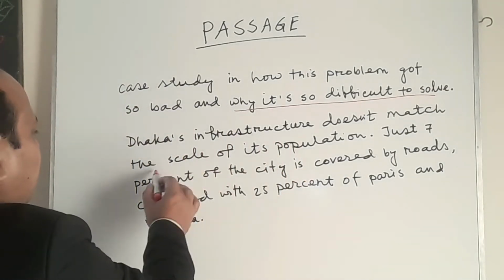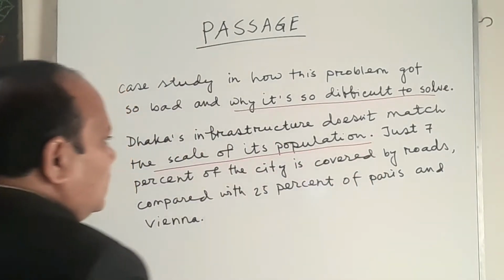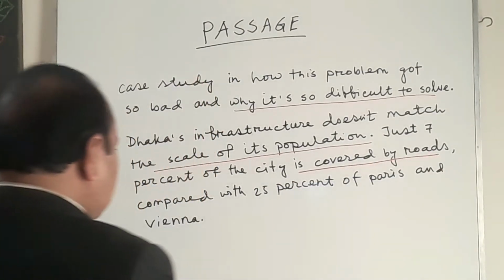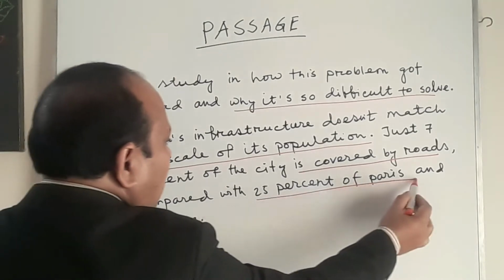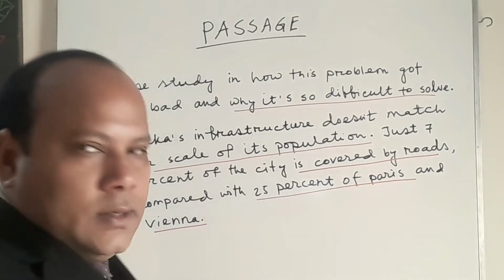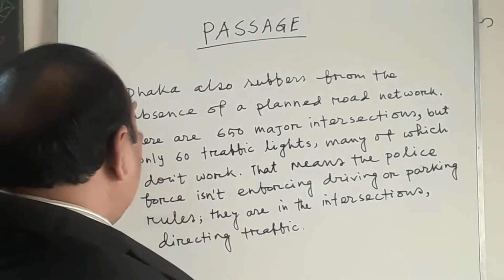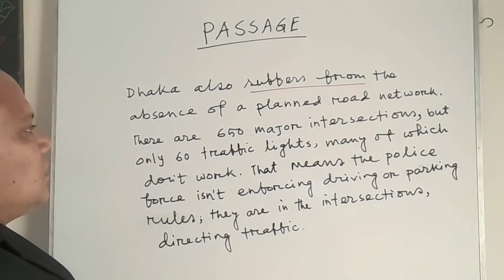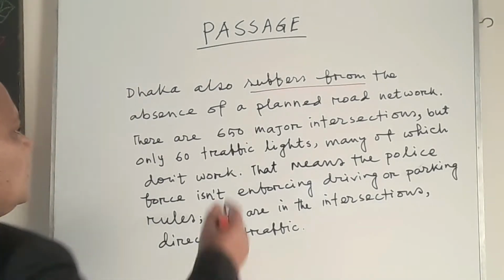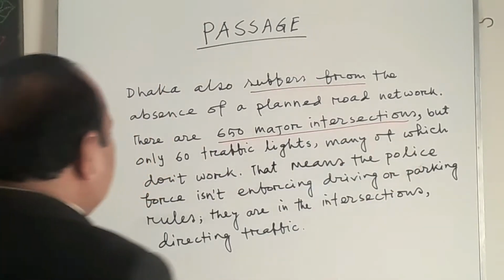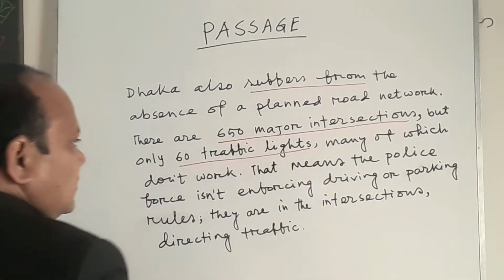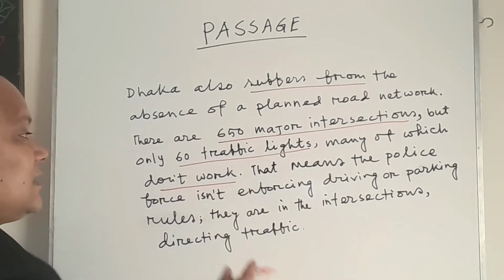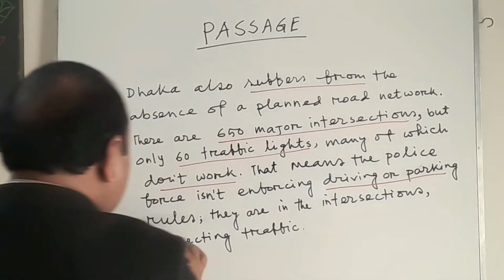Dhaka's infrastructure doesn't match the scale of its population. Just 7% of the city is covered by roads compared with 25% of Paris and Vienna. Now, Dhaka also suffers from the absence of a planned road network. There are 65 major intersections, but only 60 traffic lights, many of which don't work. That means the police force isn't enforcing driving or parking rules.